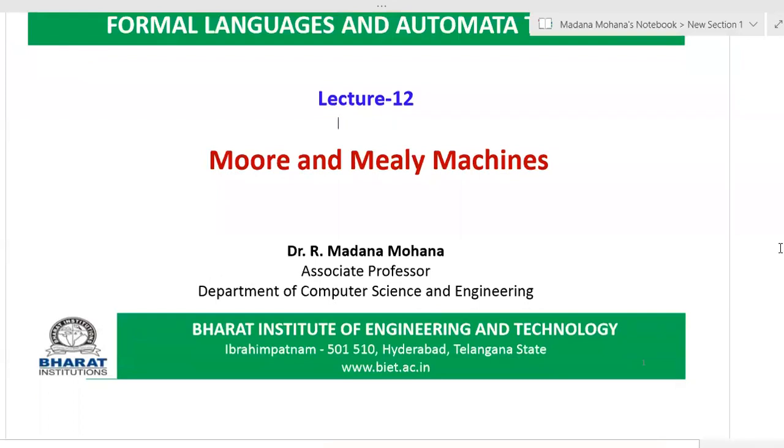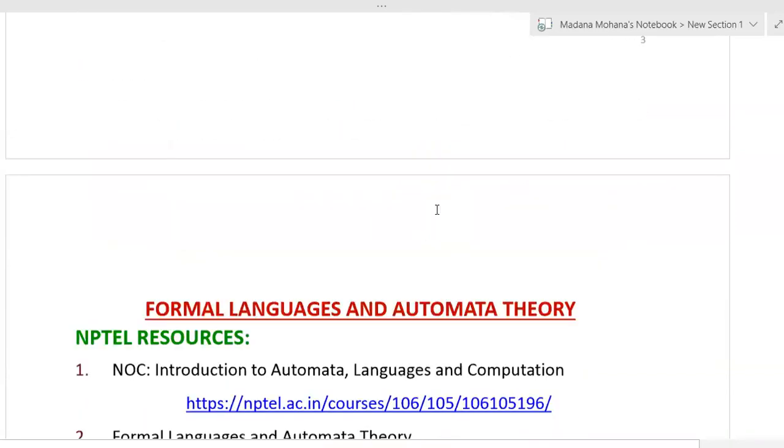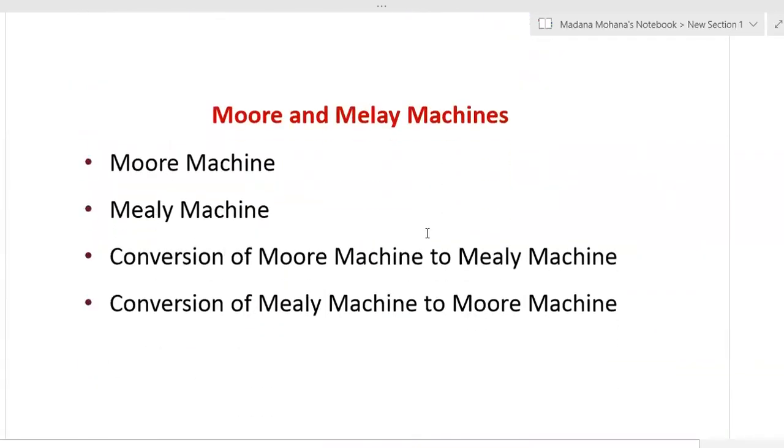So welcome to our today's lecture. The topic is Moore and Mealy machines. This is the last topic in our first unit. Then coming to the agenda, here we are going to discuss what is a Moore machine, then what is a Mealy machine. Then we have the equivalents of Moore and Mealy machines. That means conversion of Moore machine to Mealy machine, then Mealy machine to Moore machine.